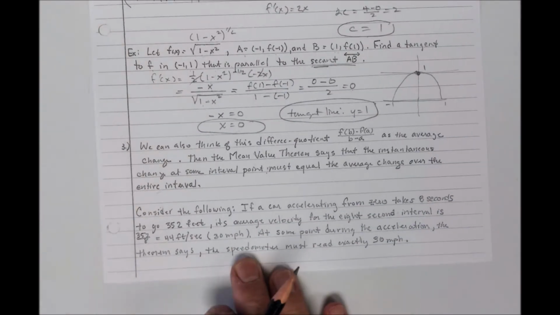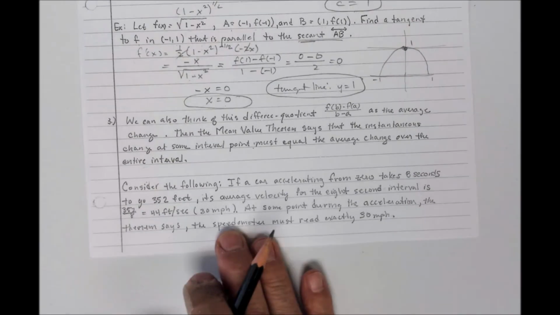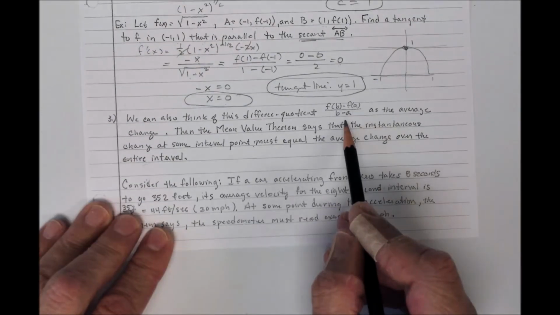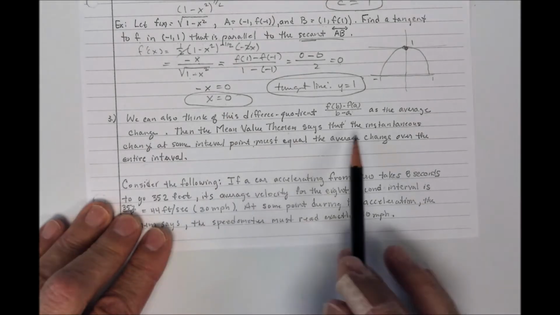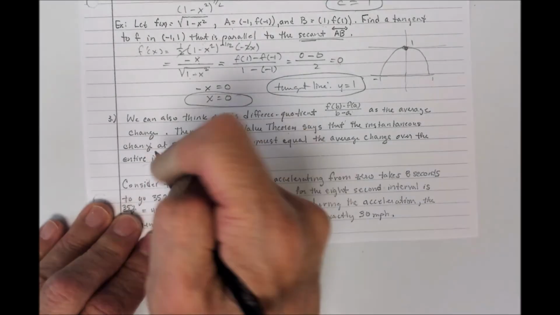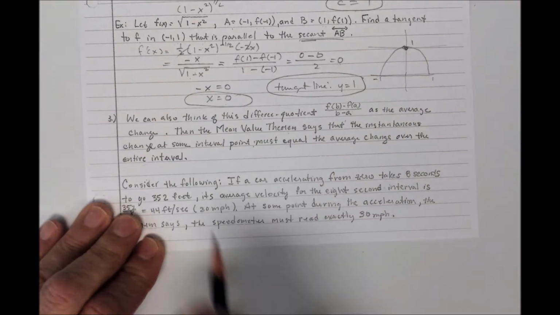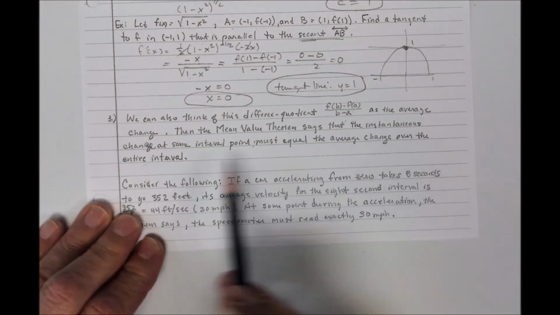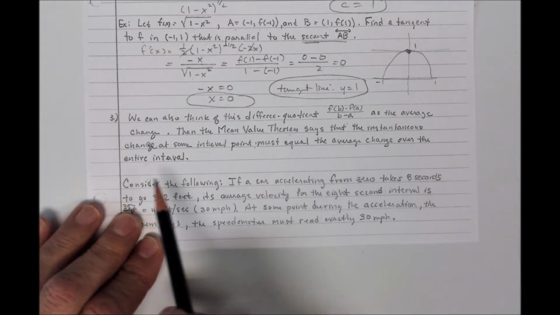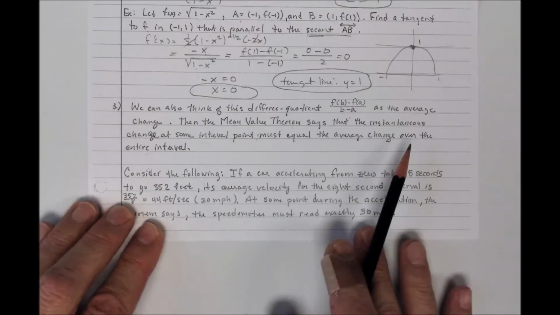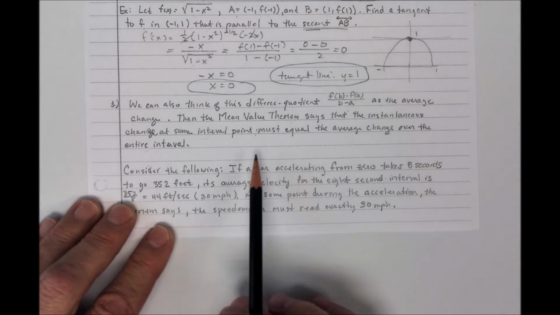It says we can also think of the difference quotient there, f of b minus f of a over b minus a, as the average change. So what the mean value theorem is saying, that the instantaneous change, that's a g there, that the instantaneous change at some interior point must be equal to the average change over the entire interval.